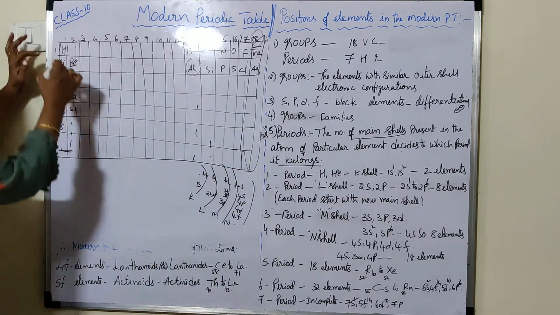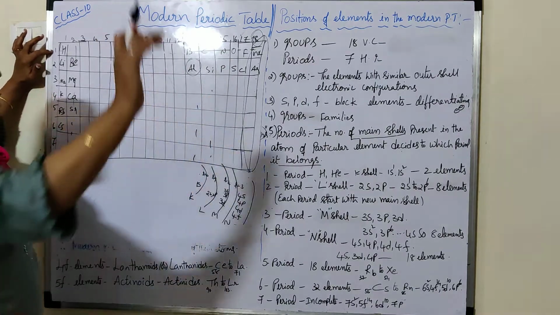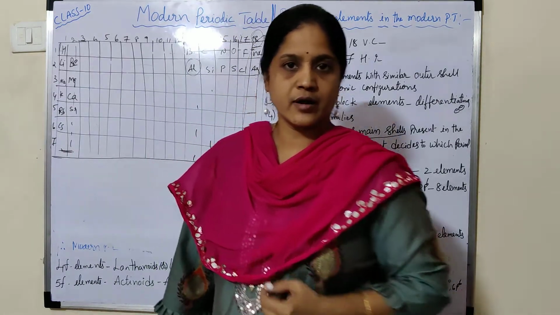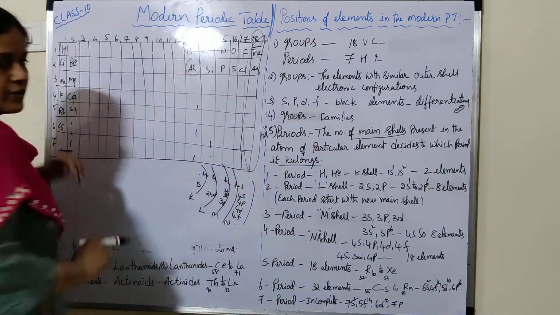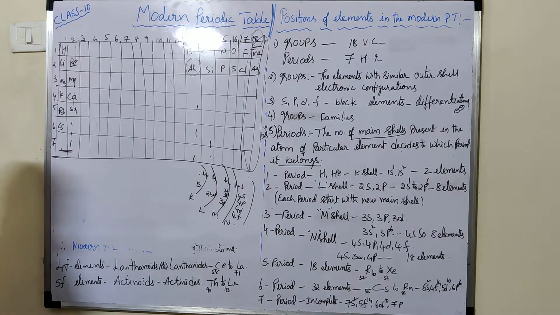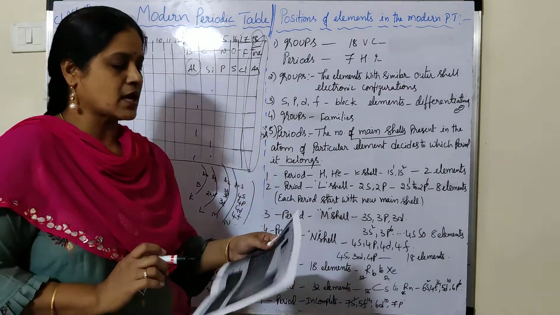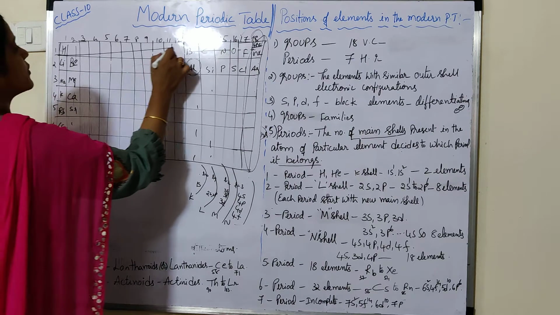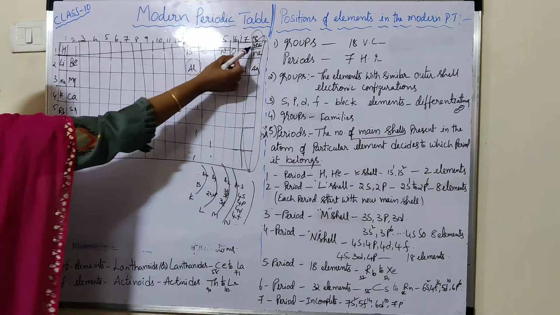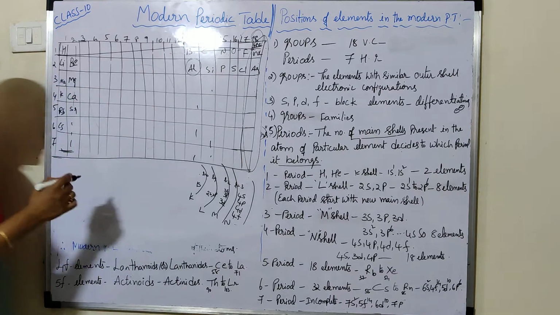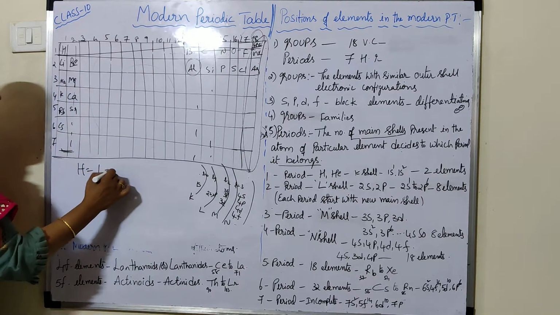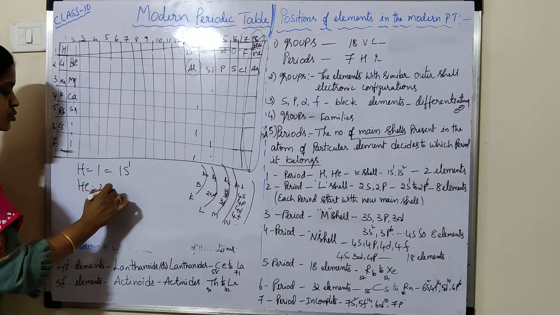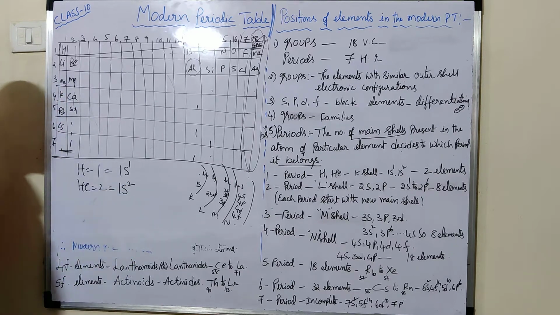So first we will take the first period. Don't follow this; you follow the table given in our textbook. In the first period, there are 2 elements, hydrogen and helium. Why? Because hydrogen has atomic number 1, and when you write the electron configuration, it is 1s1. Helium has atomic number 2 and its electron configuration is 1s2.